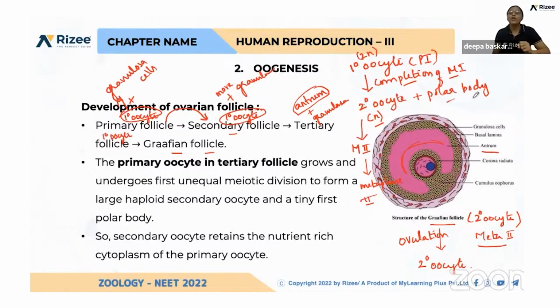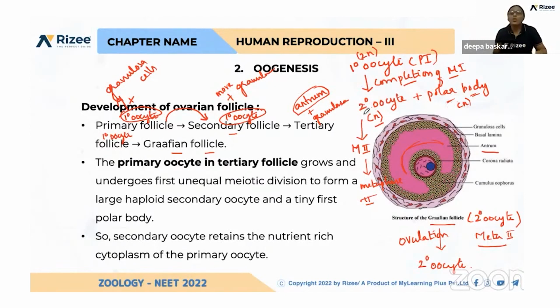And the polar body is released. So what is the nature of this polar body? The size is very small, but the chromosome number is the same. Secondary oocyte and polar body have the same chromosomal number, but they differ in cytoplasmic content. Question will be asked. And what is the fate of this polar body? It is uncertain. Whether it divides or degrades, it is uncertain.